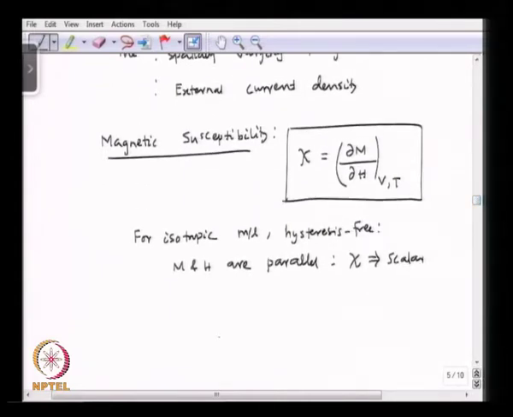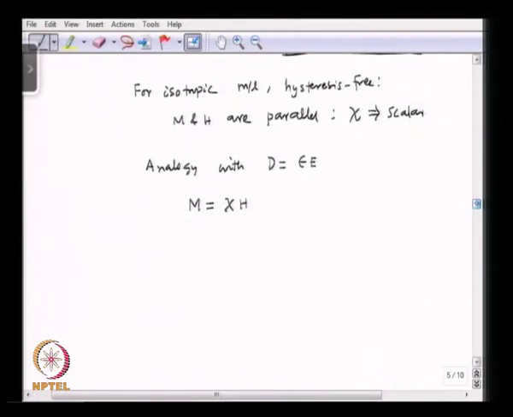Right. Now, if we do an analogy with the electrical displacement as epsilon into electric field, we can write magnetization as susceptibility into the magnetic field. Okay.